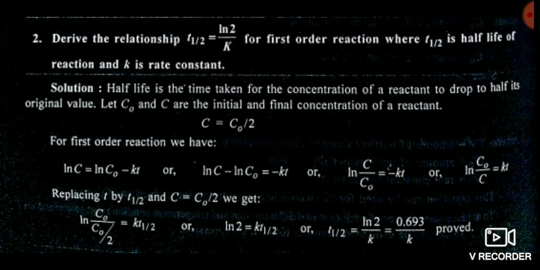So you see here that ln 2, C naught cancels, ln 2 is equal to K t half, means t half is equal to ln 2 by K is equal to 0.693 by K. Whatever I have told you in the starting of this lecture, that only you can see here. This is the formula for calculation of half-life period.